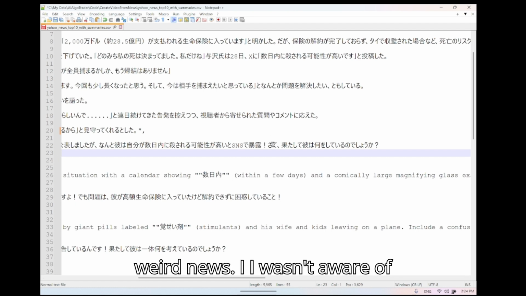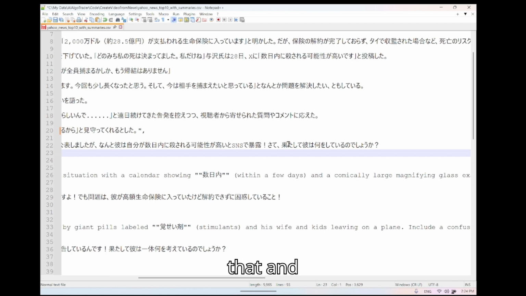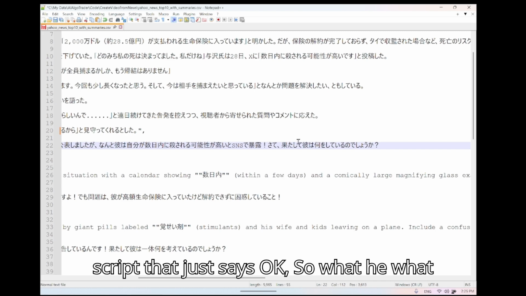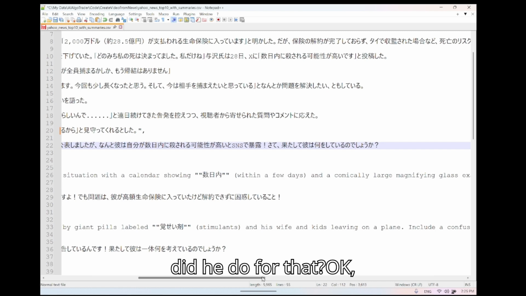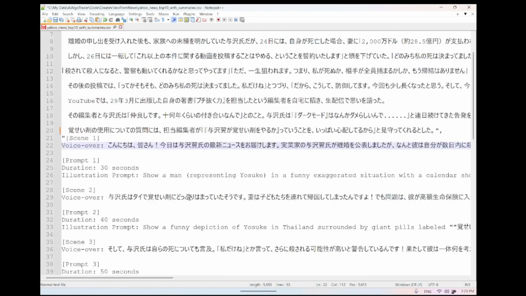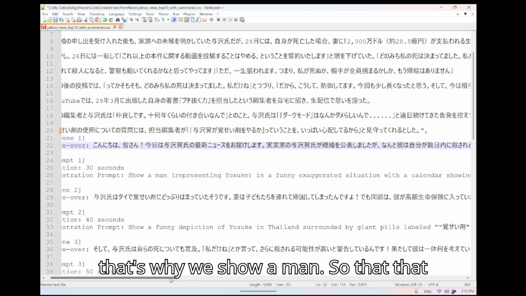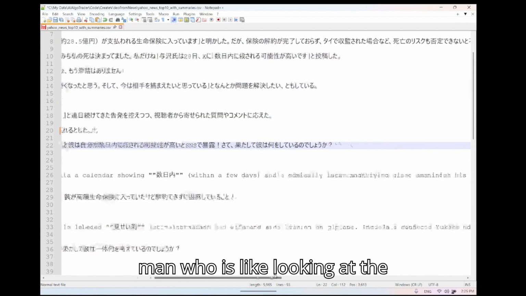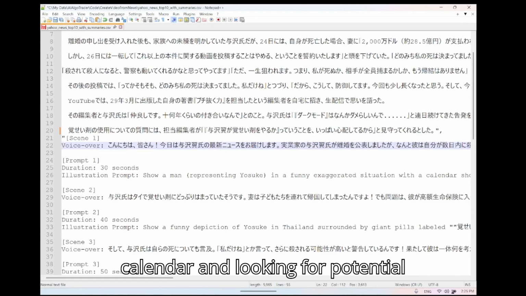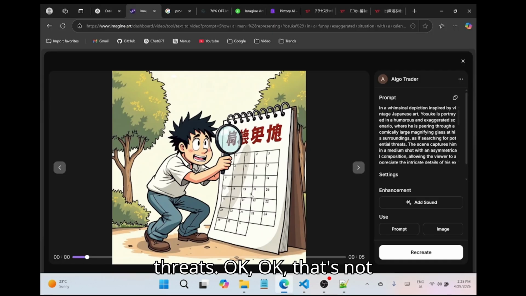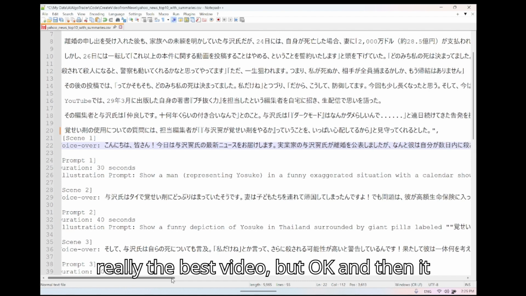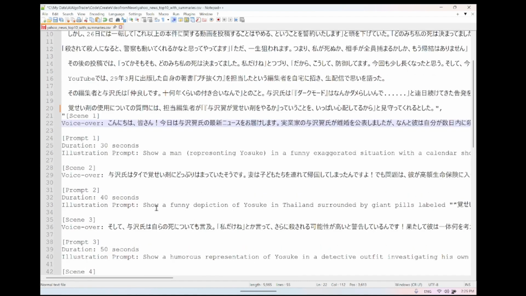It's very weird news. I wasn't aware of that. ChatGPT wrote a very good script that just says, okay, so what did he do for that? So that's why we show a man, that famous man, looking at the calendar and looking for potential threats. That's not really the best video, but okay, and then it says that.